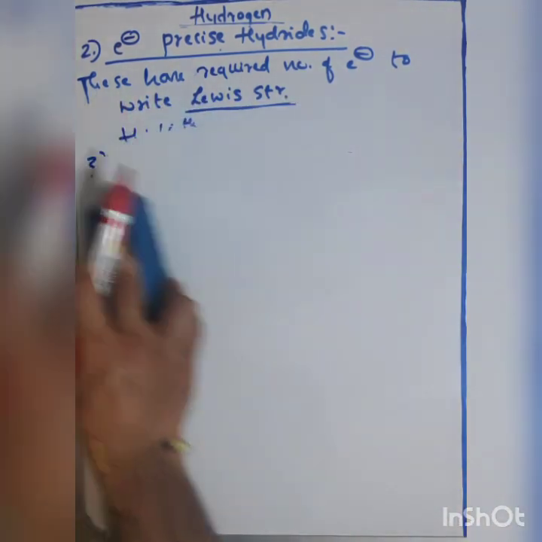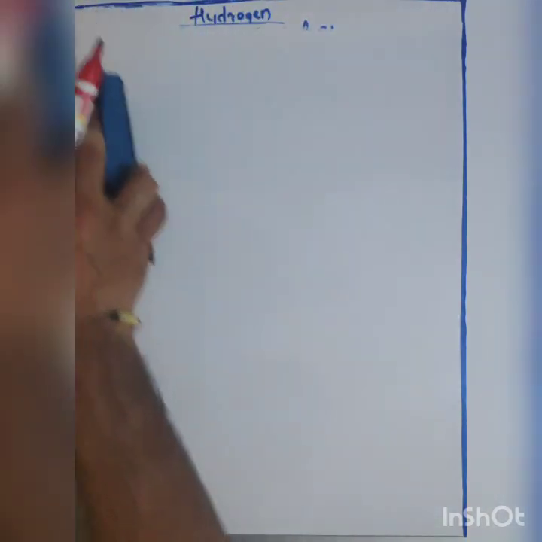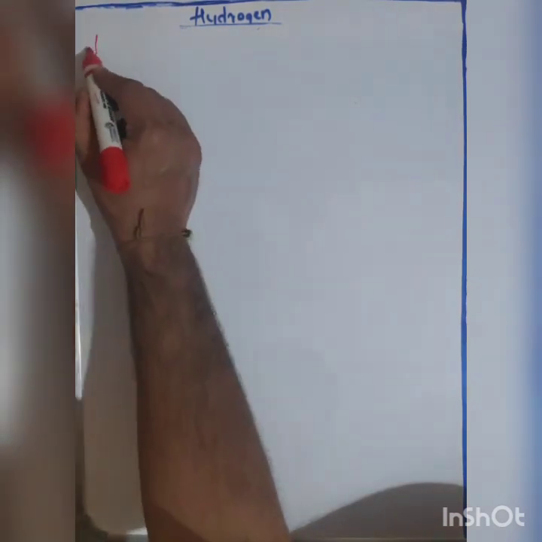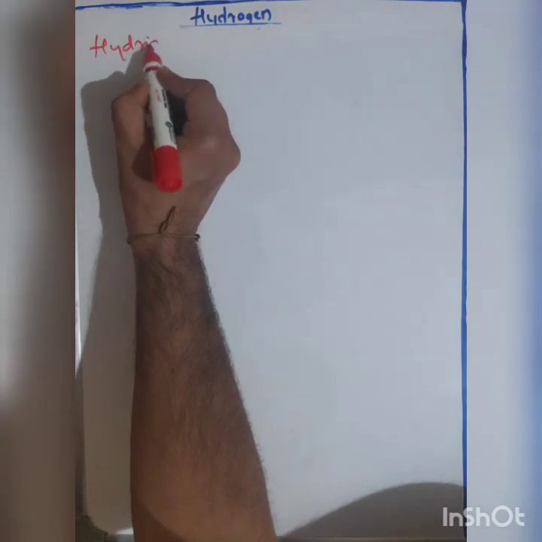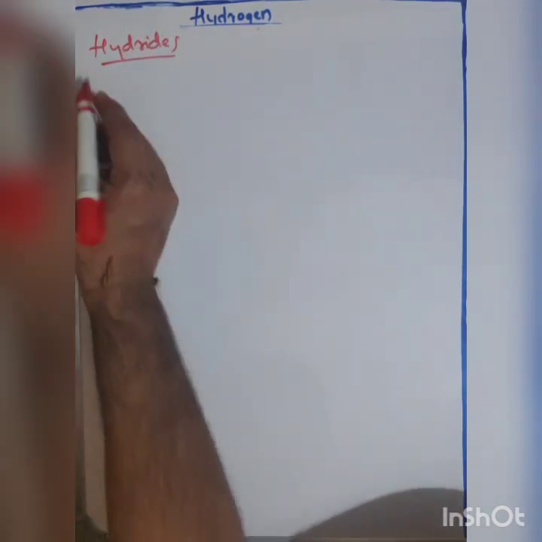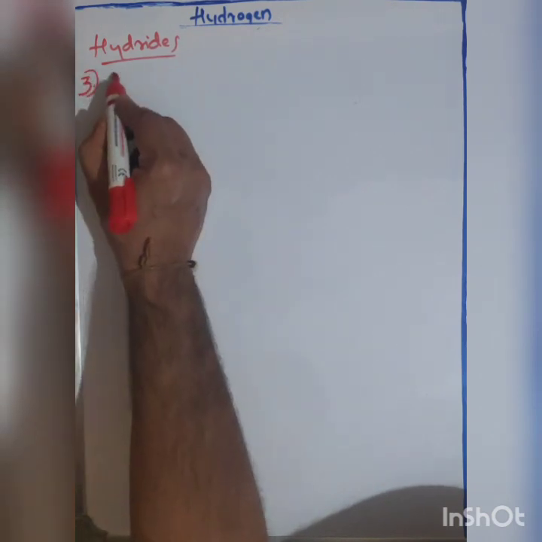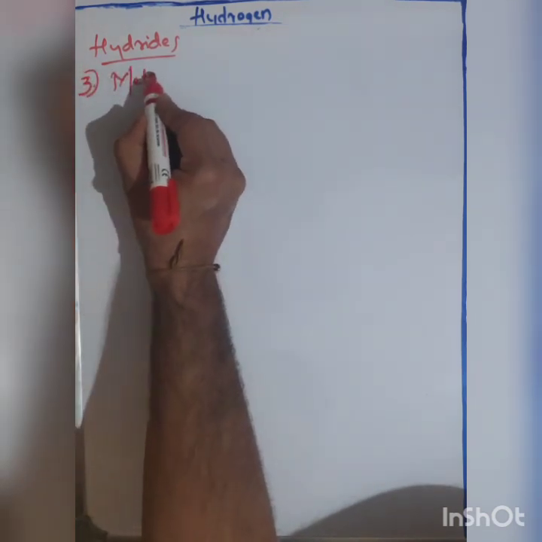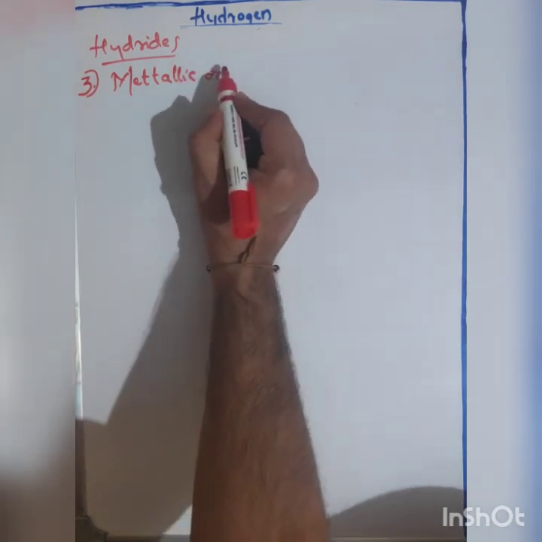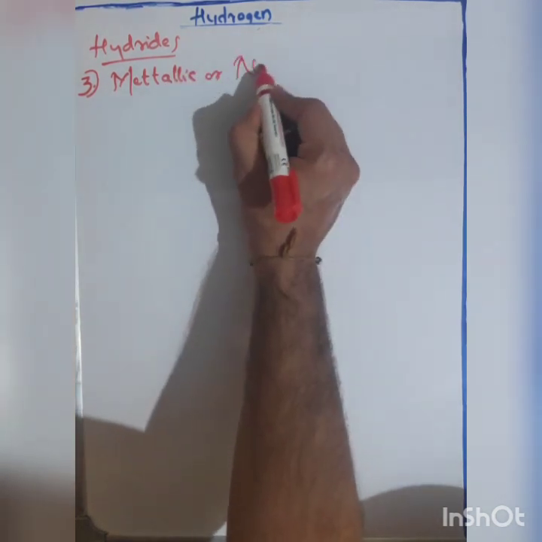Going to the next part, the last type of the hydrides of hydrogen, that is called metallic hydride, or non-stoichiometric hydrides.